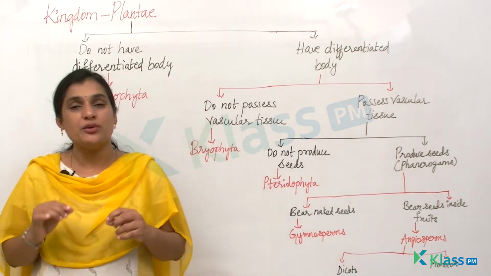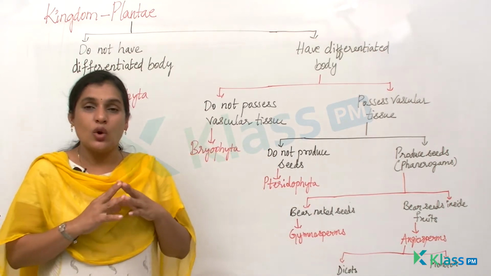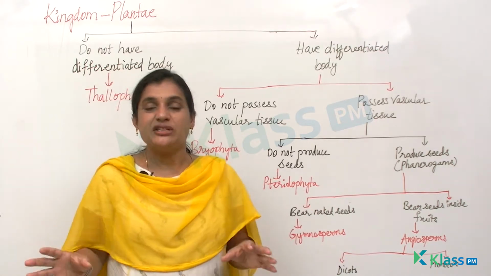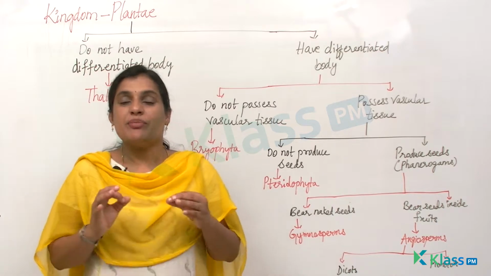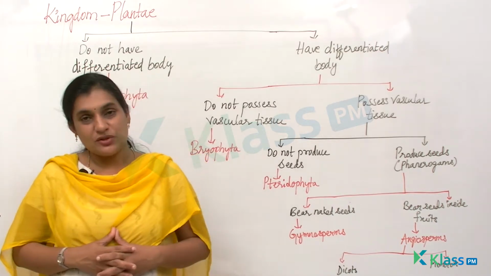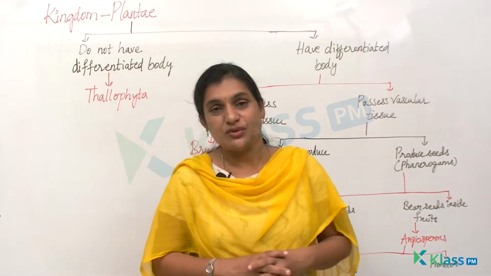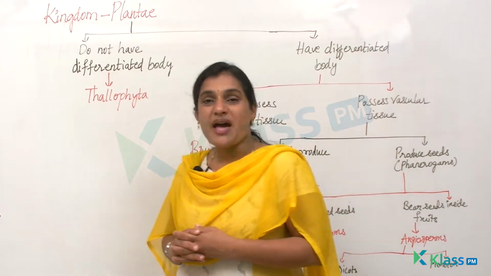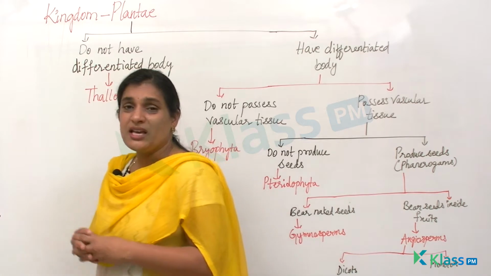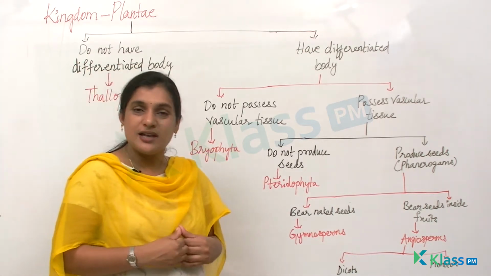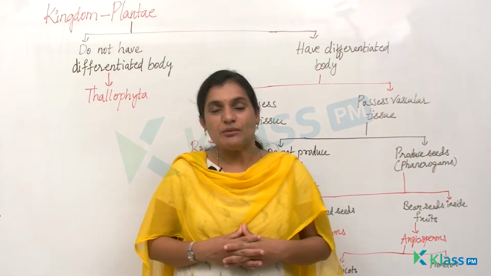And as I've told you, plants are said to be the producers of food in our biosphere. That means in our whole world, whichever corner of the country or world you visit, plant is the primary producer of food. Imagine if there is no plant, what would be the condition of human life? We would have become man-eaters. We are called omnivores because we eat plant products and few people also eat animal products.